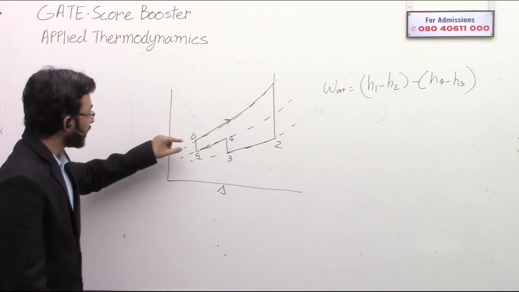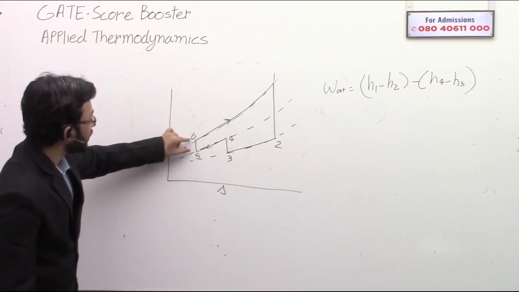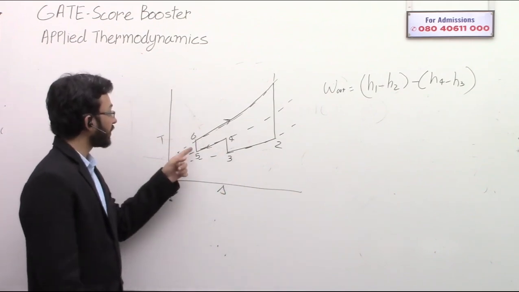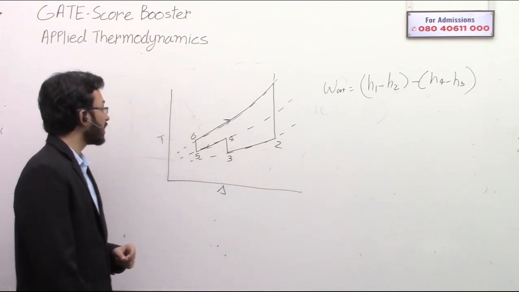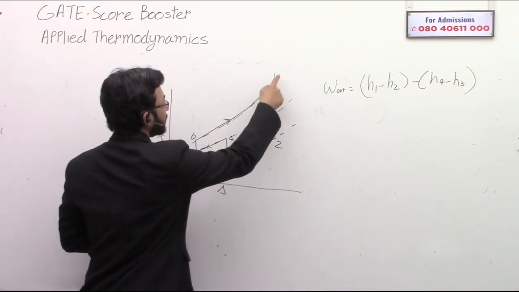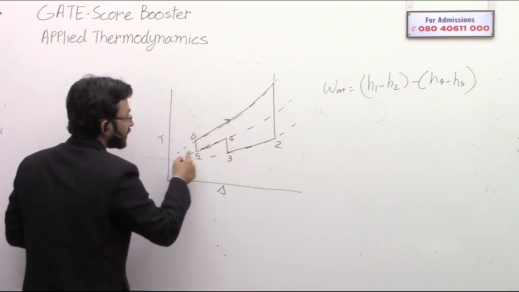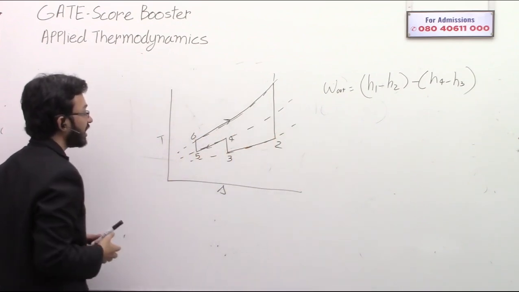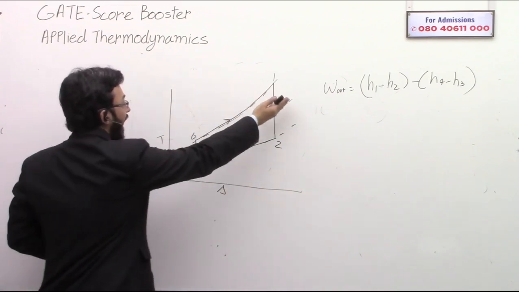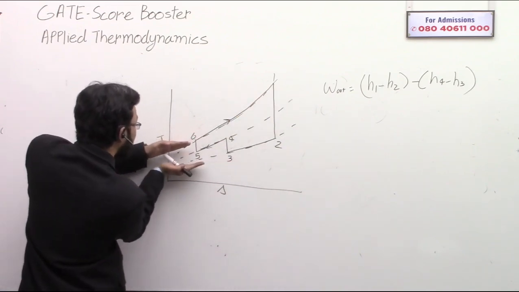Correct? When there is intercooling, the compressor work is getting reduced. Because why? Because these are isobaric lines. These lines represent constant pressure lines and they converge on the left hand side.